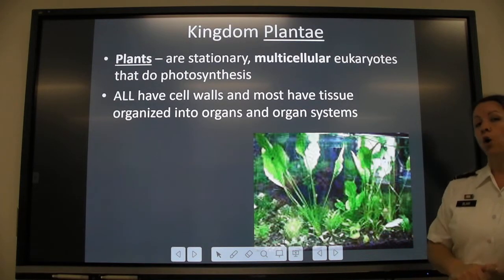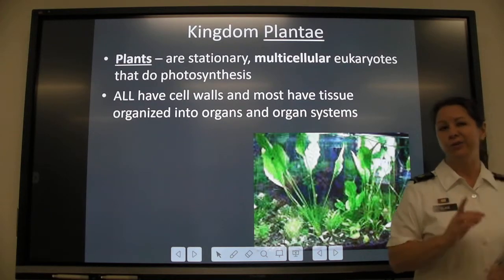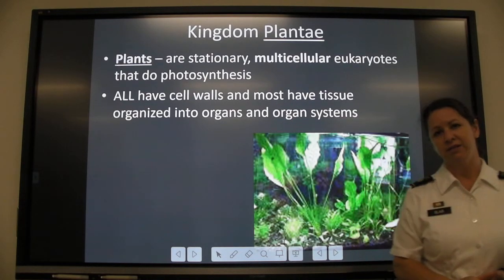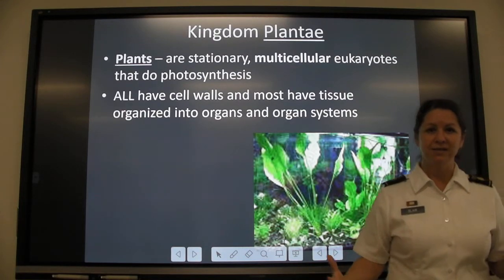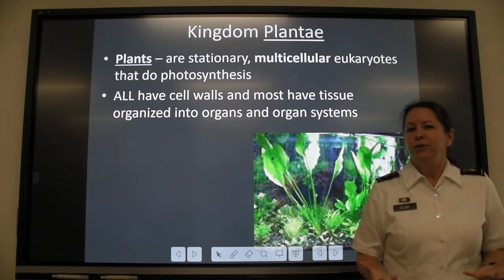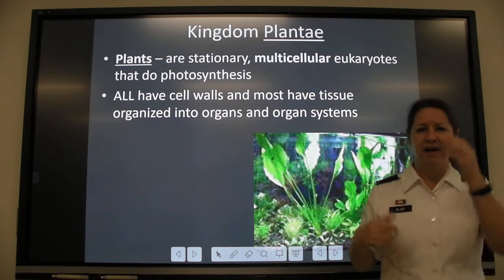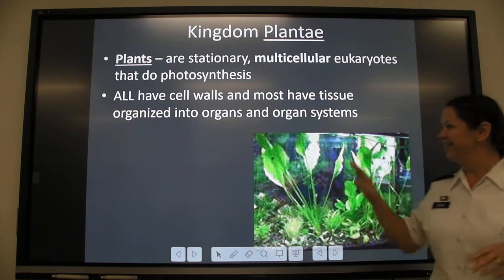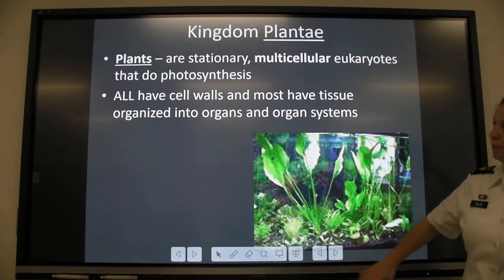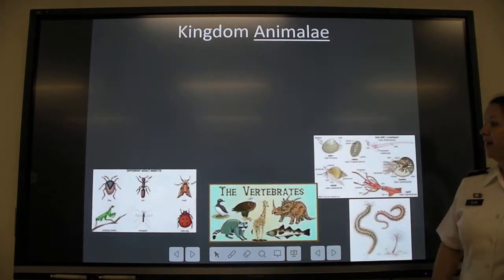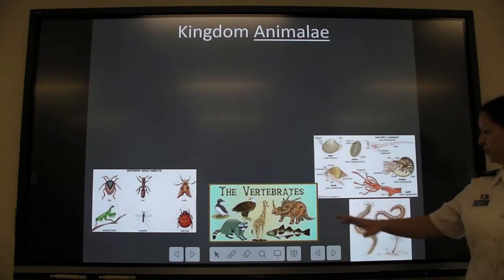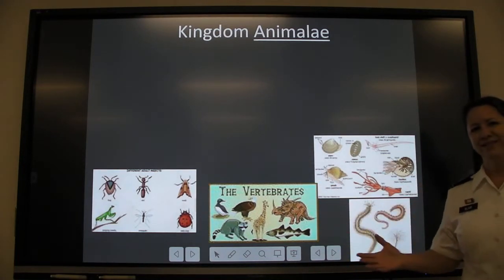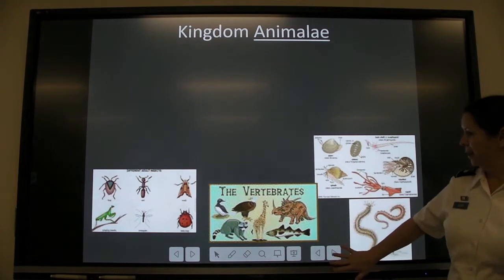They have cell walls, and most have tissue that is organized into organs and organ systems. Most people don't think about plants as having organs and organ systems, but they do. Just like we do, they have them also. They just look different. All right, so they actually are complex. And then finally, kingdom Animalia. Okay, insects, vertebrates, invertebrates, all these things, Animalia.